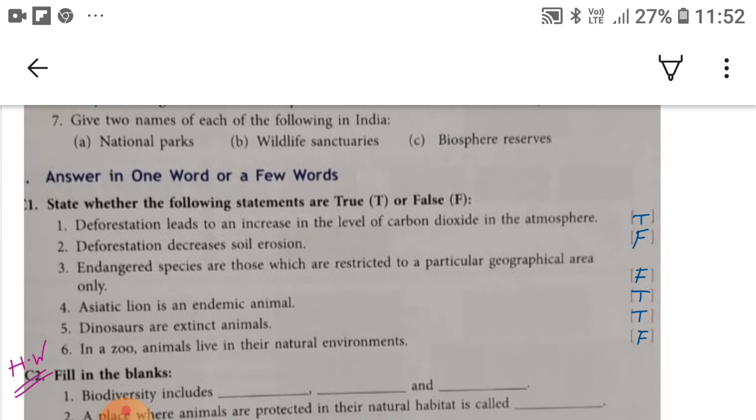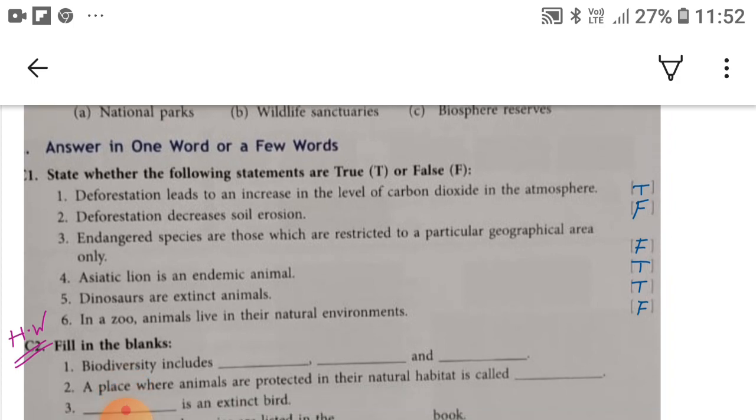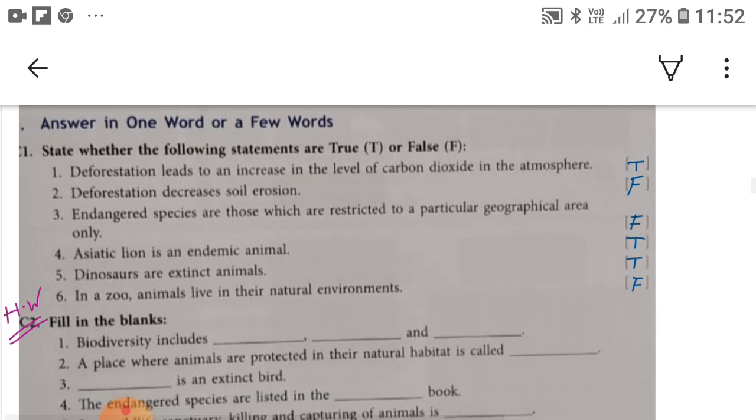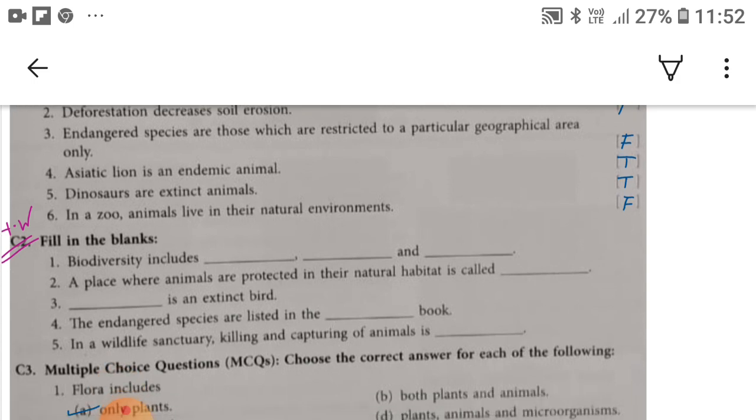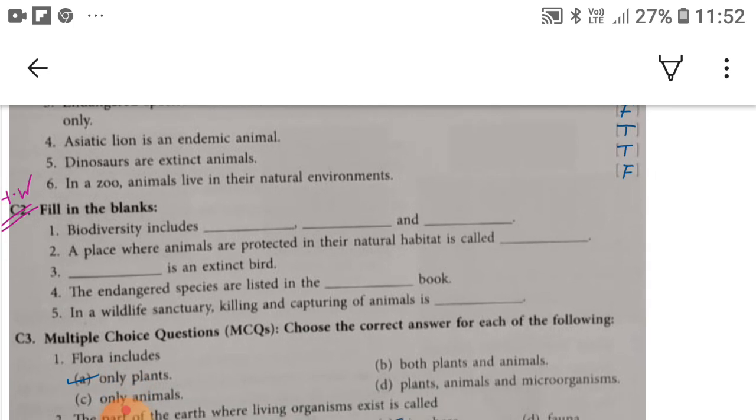So here C1 part you can see you have to tell true or false for the following statement. First, deforestation leads to the increase in the level of carbon dioxide in the atmosphere. This statement is true. Second, deforestation decreases soil erosion. This statement is false. Third, endangered species are those which are restricted to a particular geographical area only. This statement is false. Fourth, Asiatic lion is an endemic animal. This statement is true.